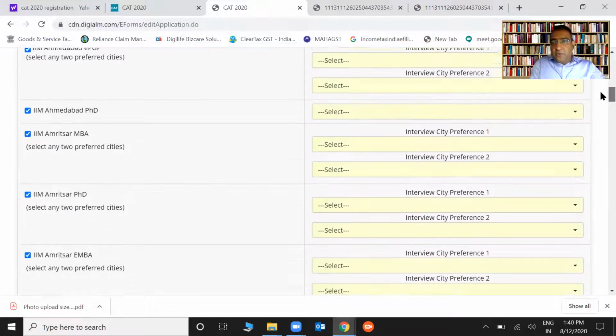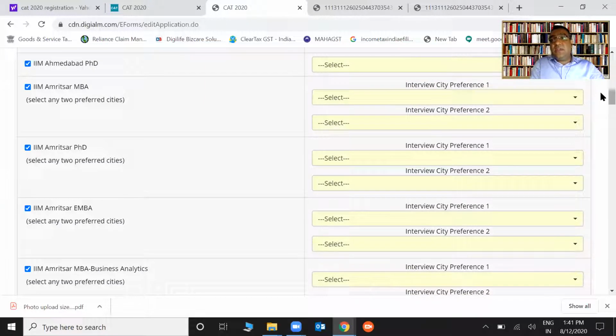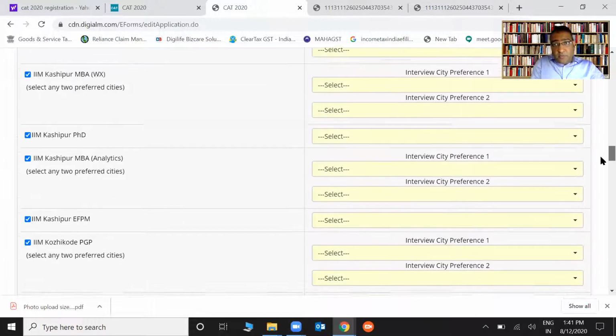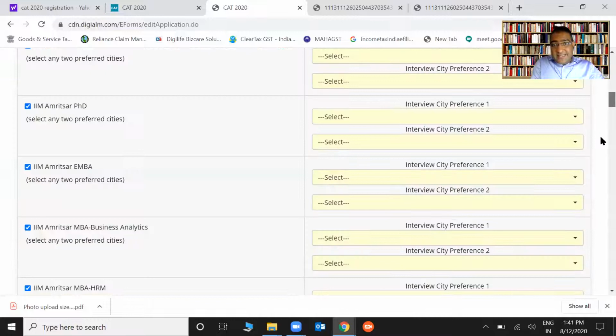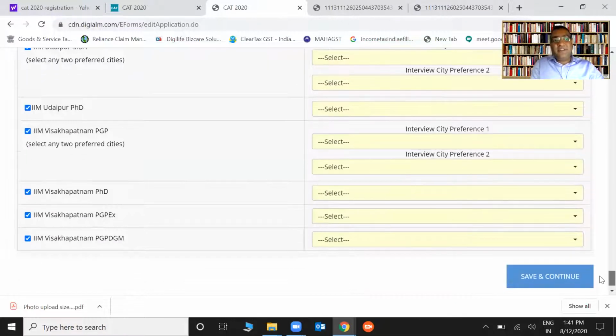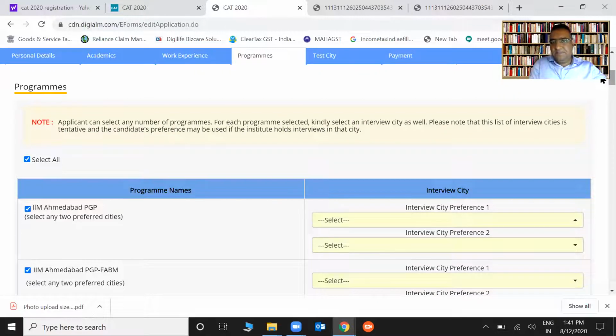See, everywhere, please put the city preference, whichever is the nearest for you. See, there's so much you have to do. This will take approximately 10-15 minutes on the whole form. In fact, this one thing might take approximately 7-8 minutes. Click on all. Let's say there's something called PGP-EX. You might not be eligible for this because it's a 5-year program. People with experience can only apply for this program. Are they charging you for this click? If you're not experienced, they will not call you. What is the problem in clicking it? That's the point, that's the reason I wanted to talk on this. So click on everything. That's it.